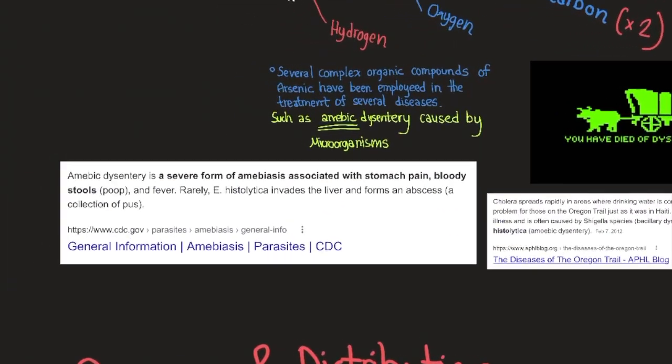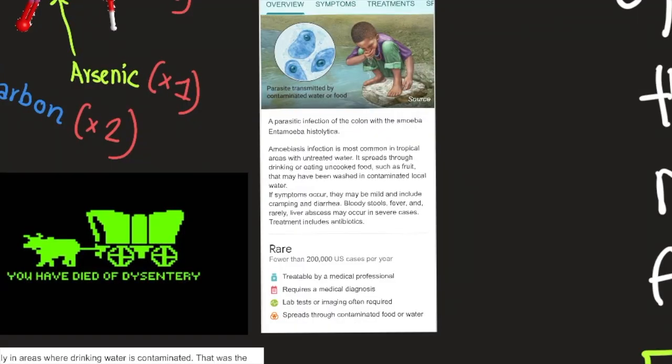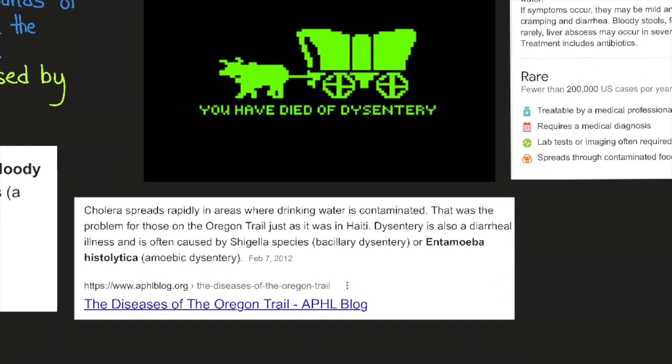So again, arsenic is used to treat dysentery, which is a good thing. Dysentery affected many people on the Oregon Trail. Cholera spreads rapidly in areas where drinking water is contaminated. That was a problem for those on the Oregon Trail, just as it was in Haiti.